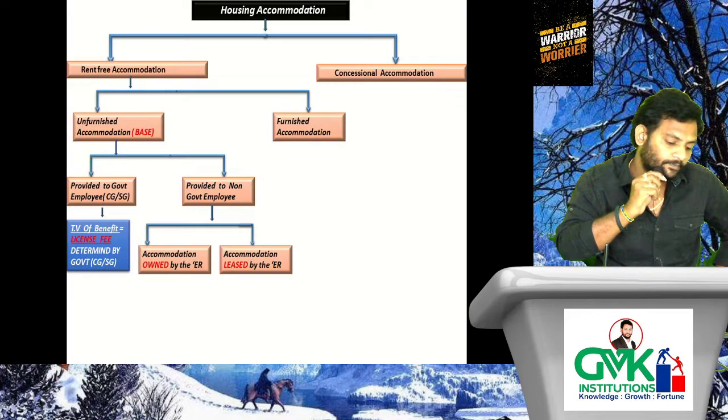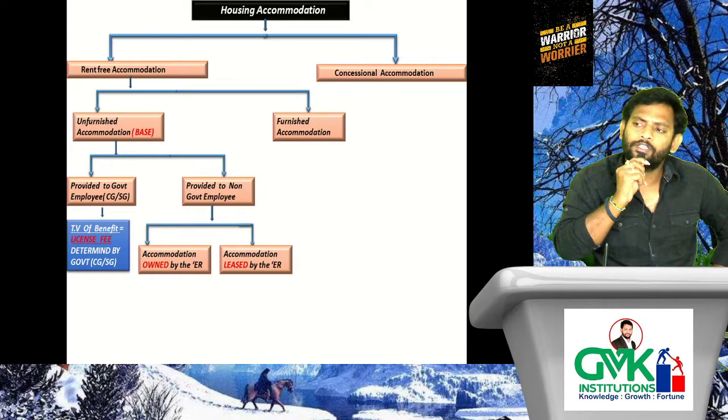Very good. When it comes to accommodation owned by the employer, how do we determine the taxable value of benefit? The taxable value of benefit completely depends upon the population in the area of accommodation.